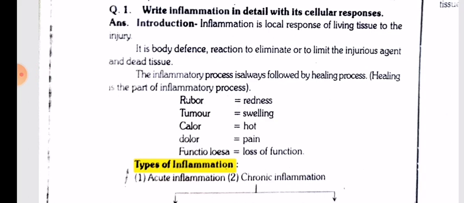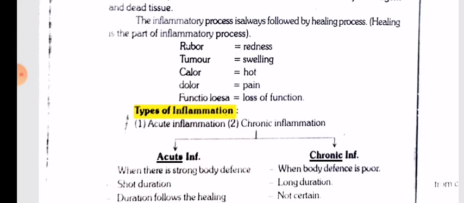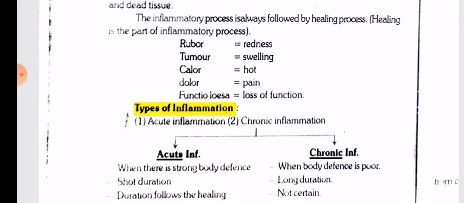Introduction. Inflammation is local response of living mammalian tissue to the injury. It is body's defense reaction to eliminate or to limit the injurious agent and dead tissue. The inflammatory process is always followed by healing process. Healing is a part of inflammatory process. There are 5 cardinal signs of inflammation, which are rubor, which is redness, tumor, which is swelling, calor, which is heat, dolor, pain, and functional loss, which is the loss of function.